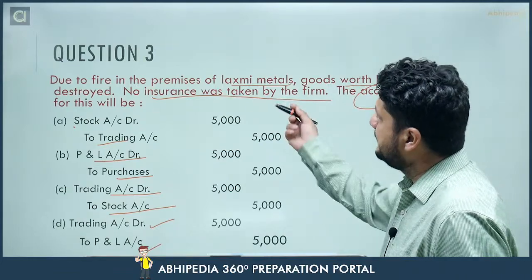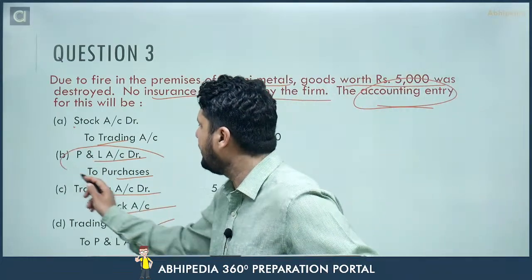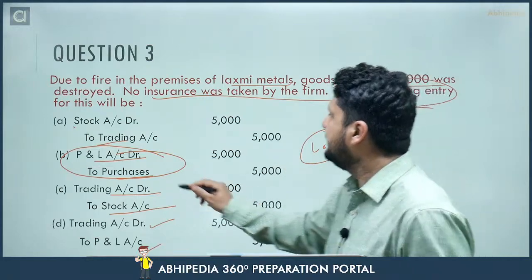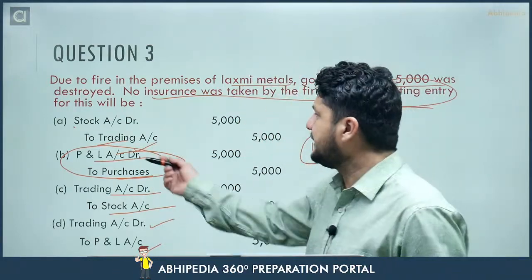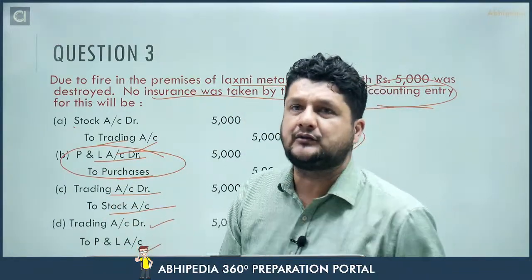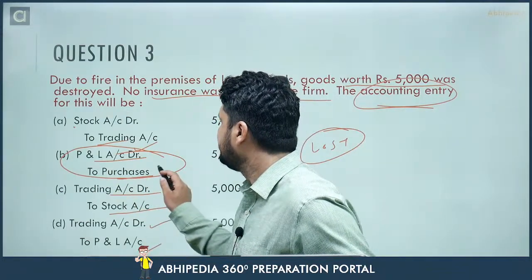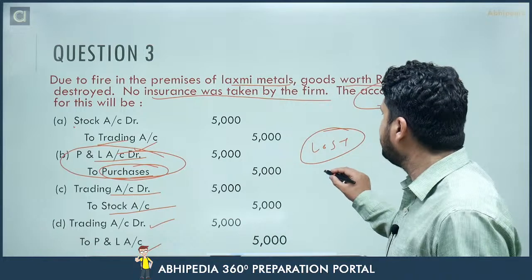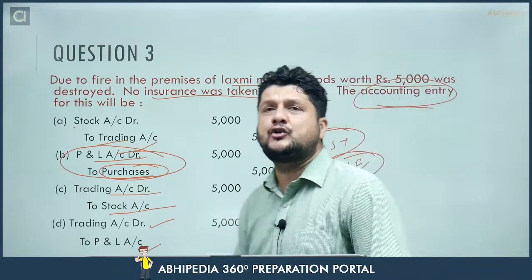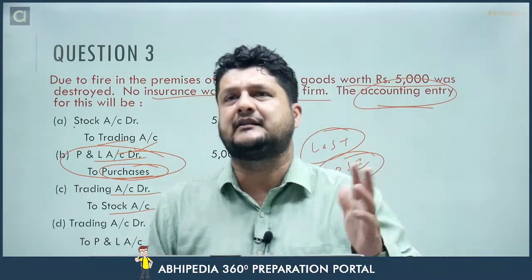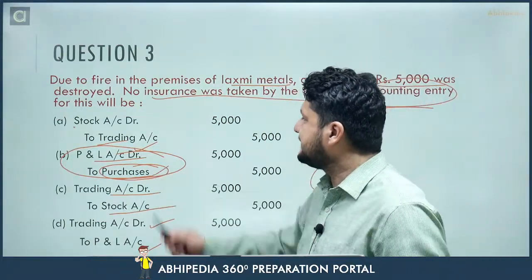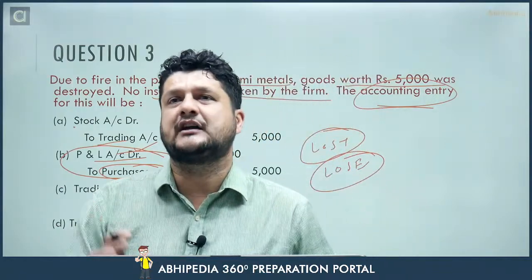So see, the entry would be profit and loss account debited to purchase. Why? Because we have lost the goods, and that would be debited to P&L account, or you can even write loss by fire. Profit and loss account is also right, or you can write loss by fire also. And to purchases. Purchases will represent whenever we lose goods due to a fire, due to accident, or even owner takes the goods. In any of those cases, purchases account is credited because goods are going out.